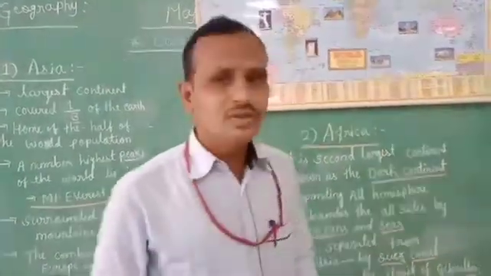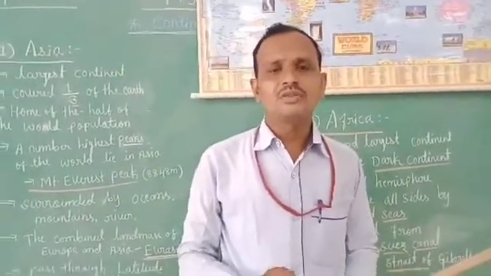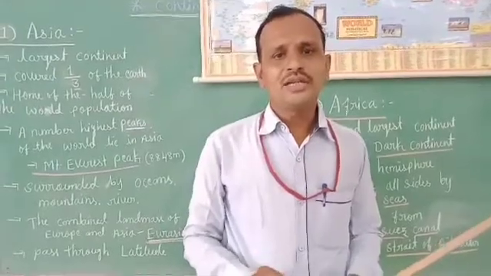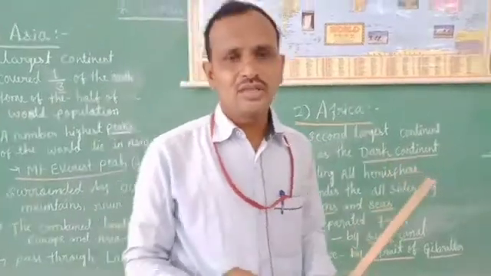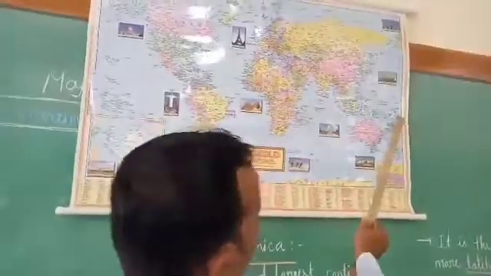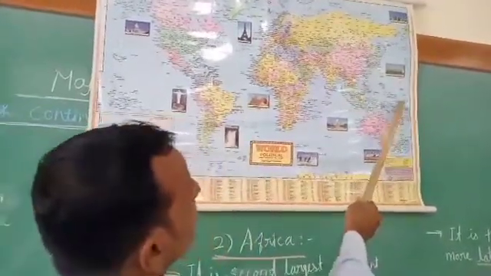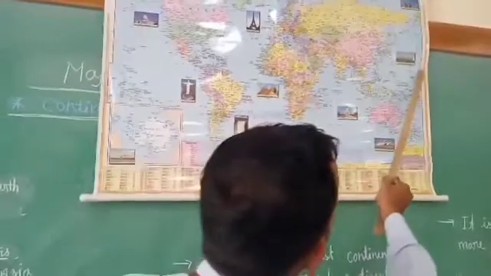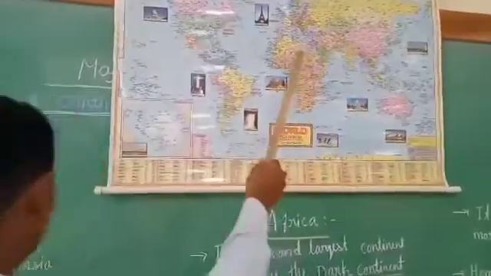Which latitudes pass through this continent? The 0 degree latitude and the 23.5 degree latitude, that is the Tropic of Cancer. These two latitudes pass through this continent. Remember this, children. Here comes the 0 degree latitude passing through the Asia continent, and similarly 23.5, the Tropic of Cancer, passes through the Asia continent. So these are the main features.